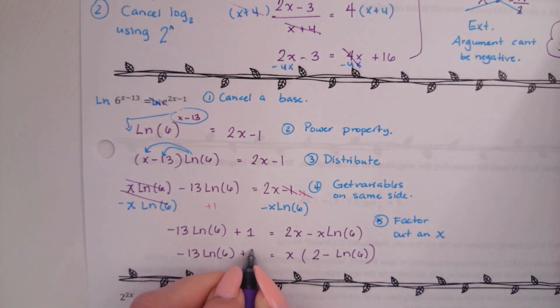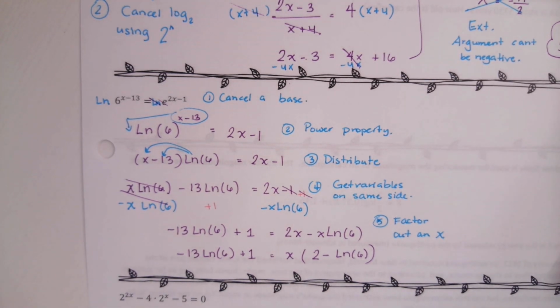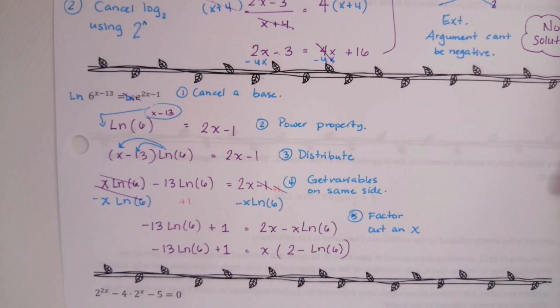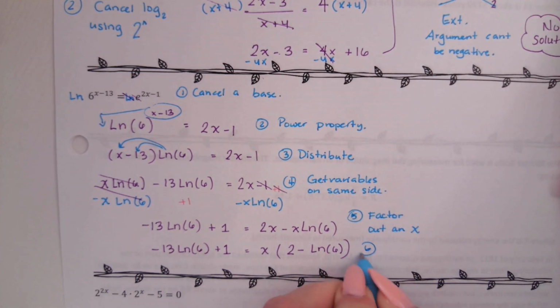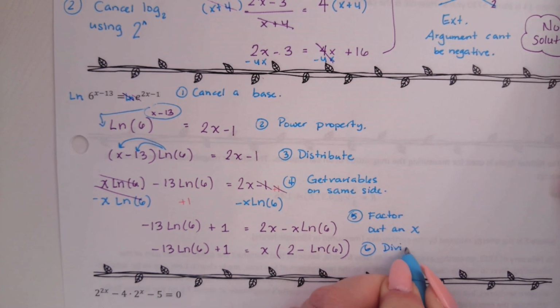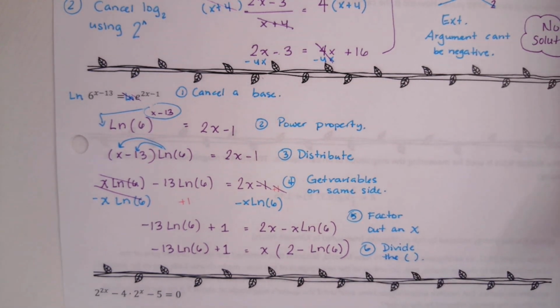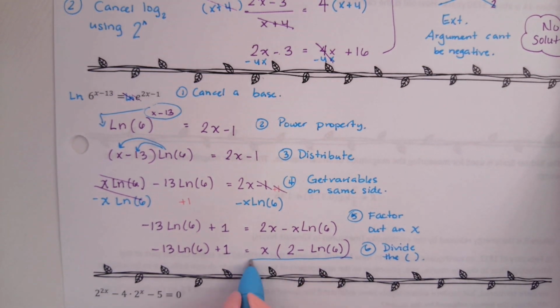Okay, and I have one last step. What's my last step? Isolate x by dividing by this whole parenthesis. Good. Isolate x by dividing by the whole parenthesis on this right side.